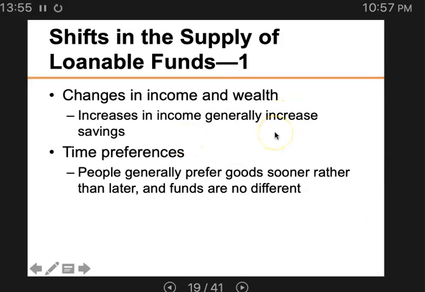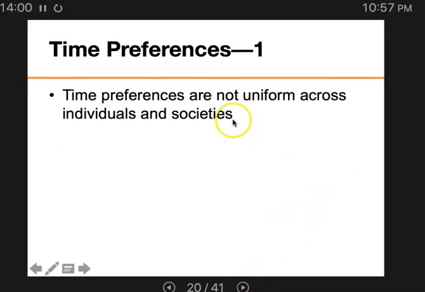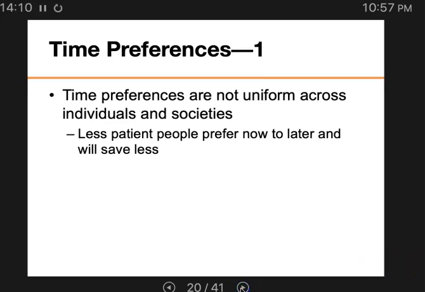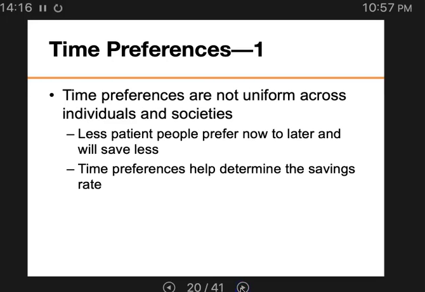So again, let me summarize this on the next slide. The time preferences are not uniform across individuals and societies. So less patient people prefer now to later, and will save less. And time preferences help determine the savings rate.